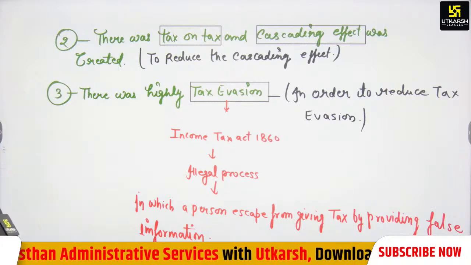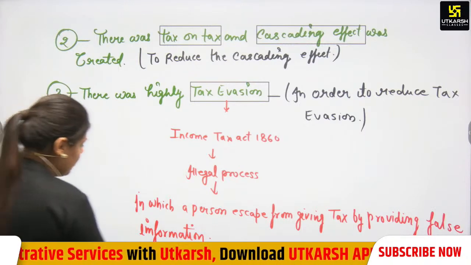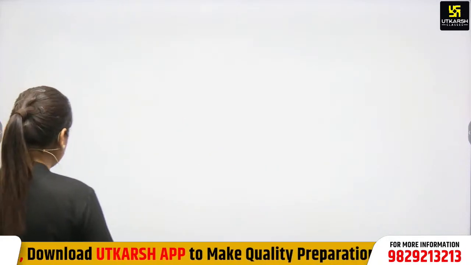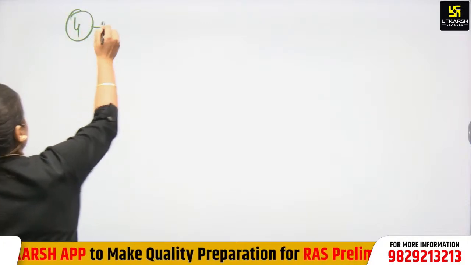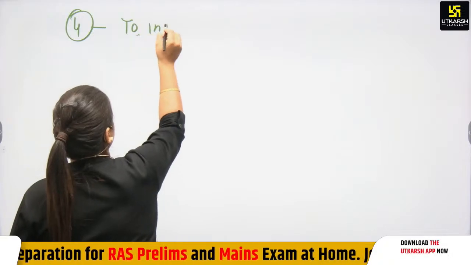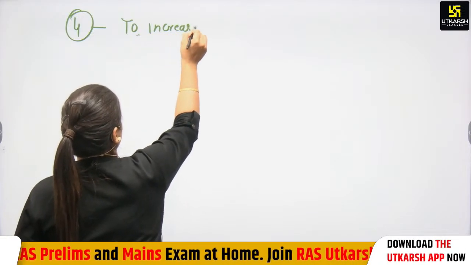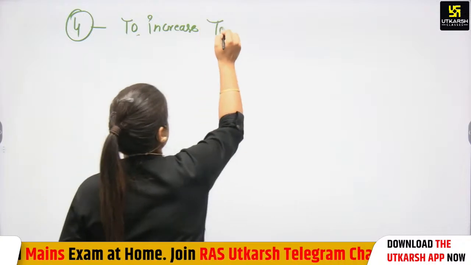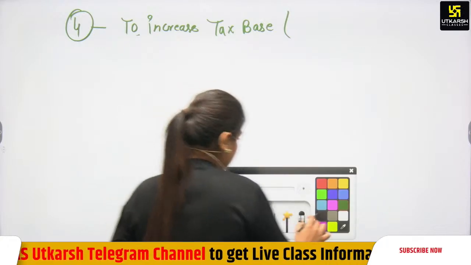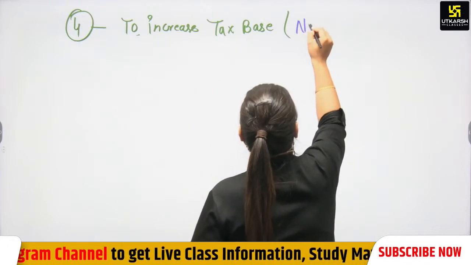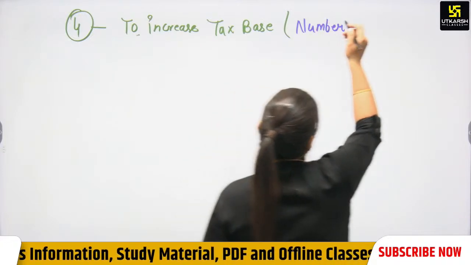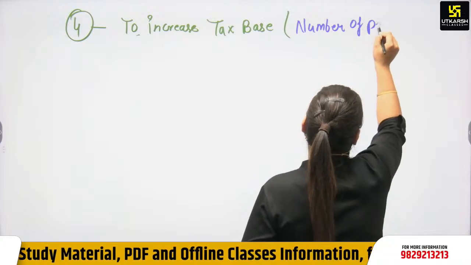So the third point is that in order to reduce tax evasion, GST was needed. Again, the fourth point is to increase the tax base. What is tax base? Number of production. If the number of production increases, then the tax collection will automatically increase.